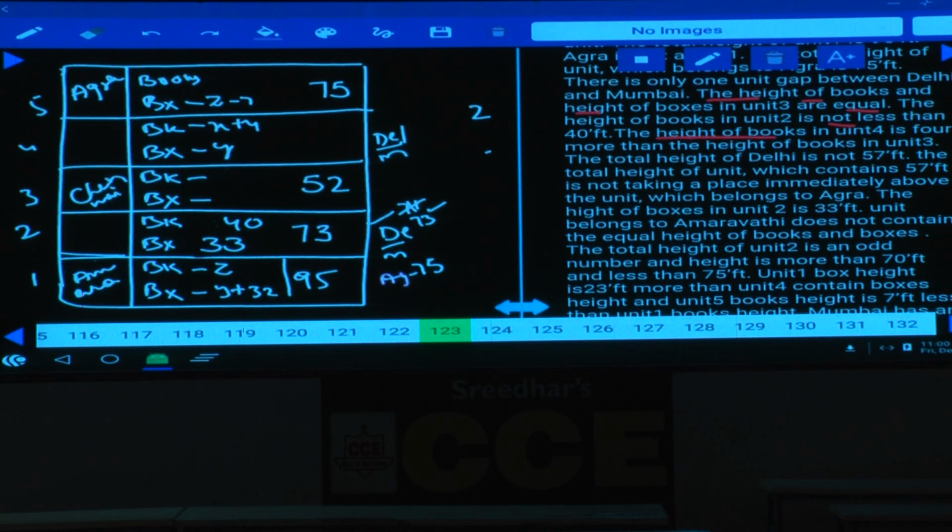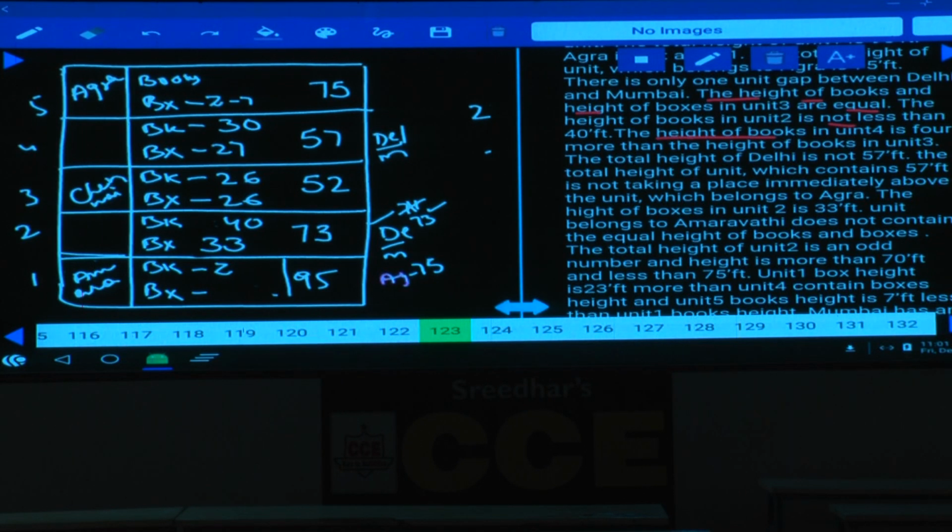Now what is the value of this one? This must be 26, and this is again 26. If this is 26, then what about the books here? This must be x plus 4, which is 30. And if this is 30, then this is 52, and this must be 57. If this is 57, y must be 27. If y is 27, now this is 27 plus 32.